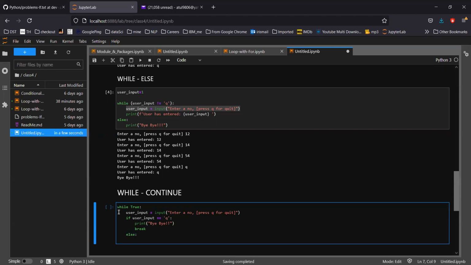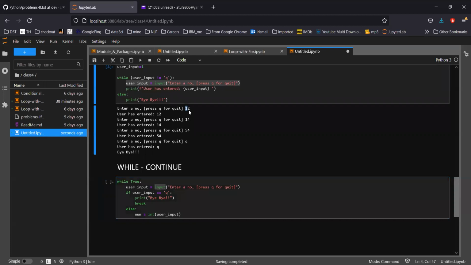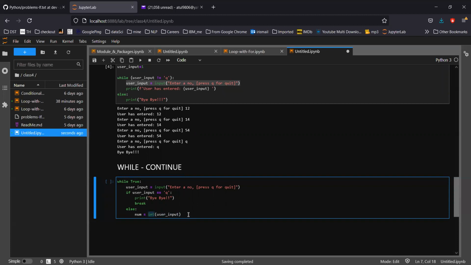Else, in the else part, first of all, I'm going to convert this user input to integer, because whatever the user is entering, it doesn't matter whether it's an integer or a string, input always treats every entered value as a string, and that is why I'm converting it into integer type, because I'm going to perform a condition check on this number.